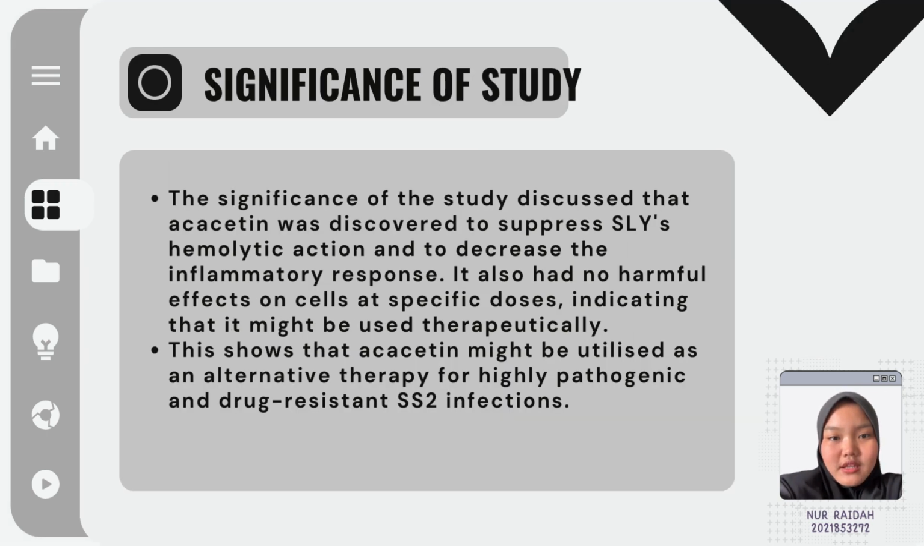The significance of the study is that acacetin was discovered to suppress SLY's hemolytic action and to decrease the inflammatory response. It also has no harmful effects on cells at specific doses, which indicates that it might be used therapeutically. This shows that acacetin might be utilized as an alternative therapeutic for highly pathogenic and drug-resistant SS2 infections.